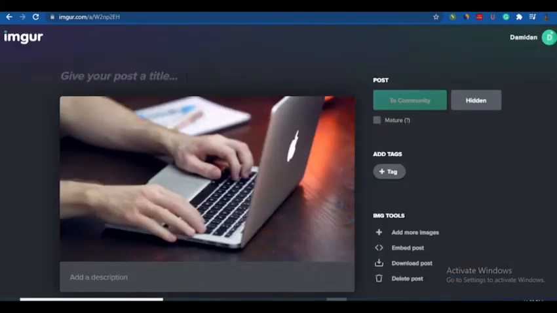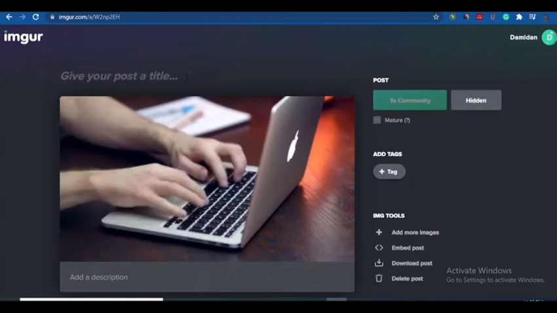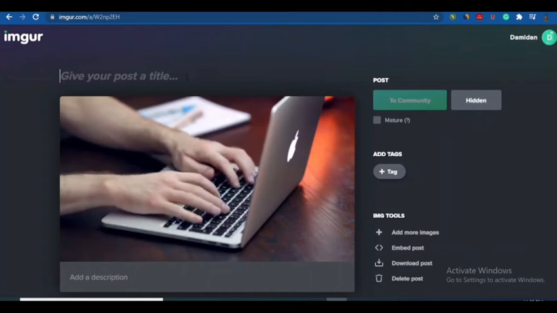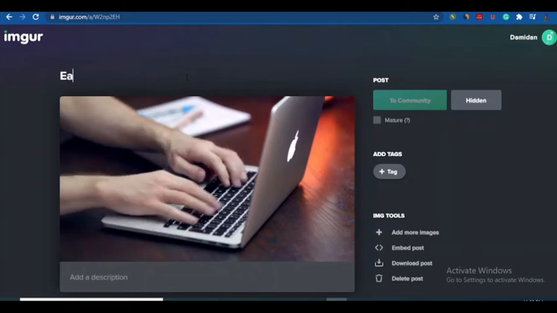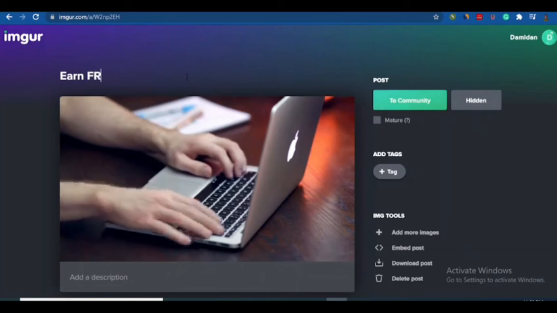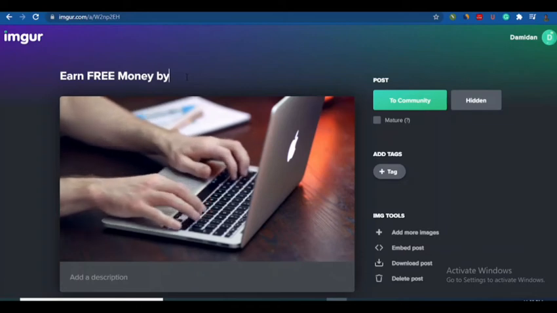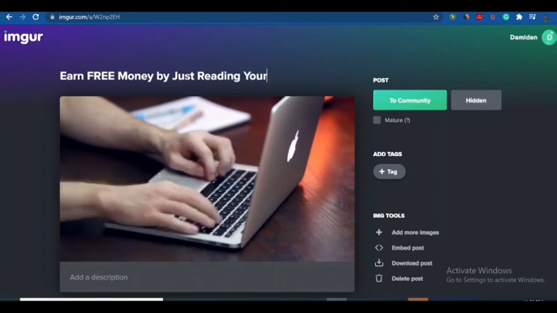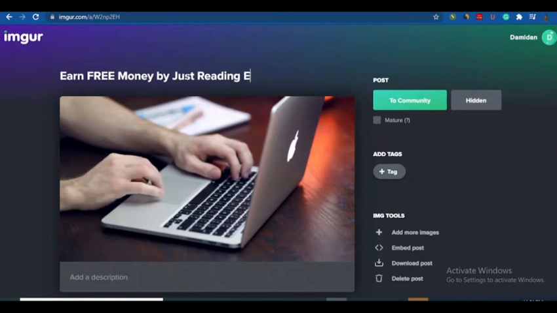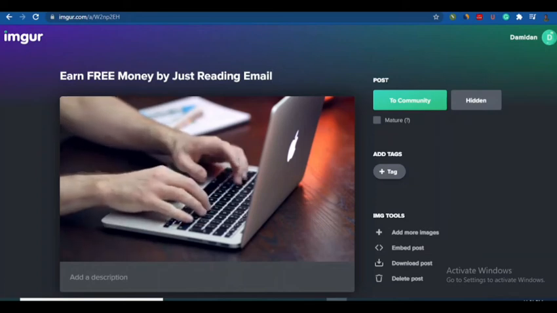So you have to give it a title. You have to give it a very compelling title that will make people actually come and click on your link. So I'm going to give it this simple post title. I'm going to type: earn free money by just reading email. Alright, so people have to understand that they will actually make money by just reading email. So that's all you have to do.